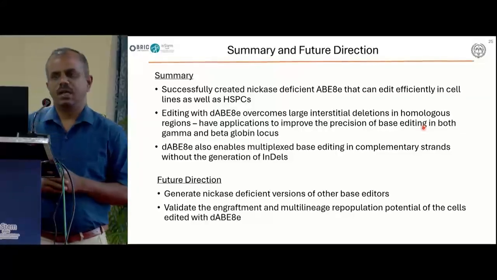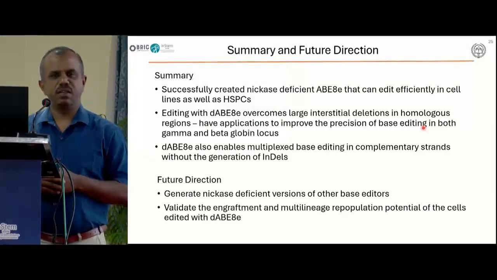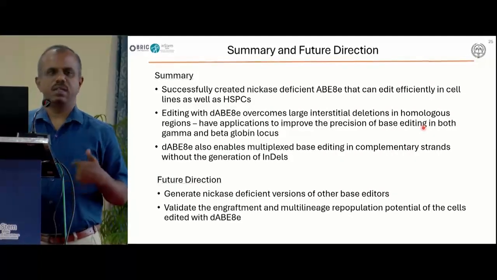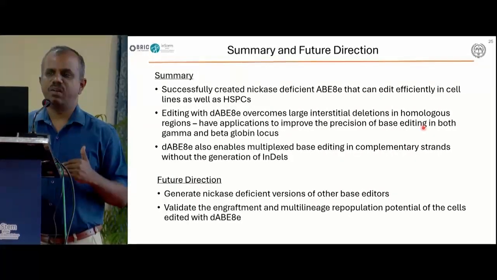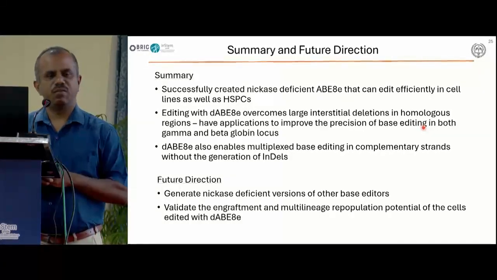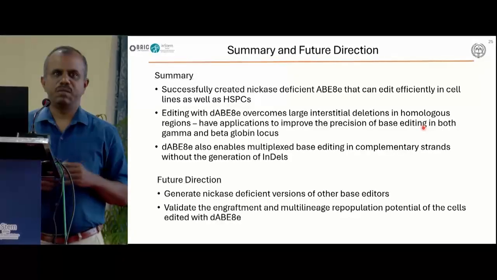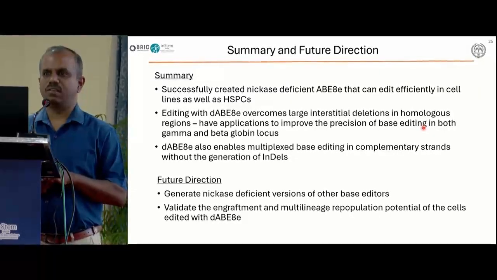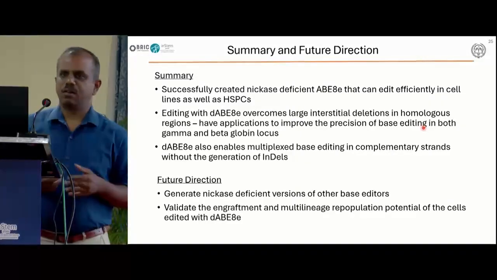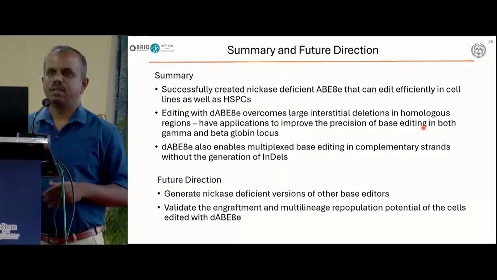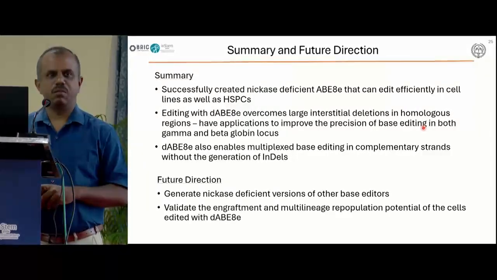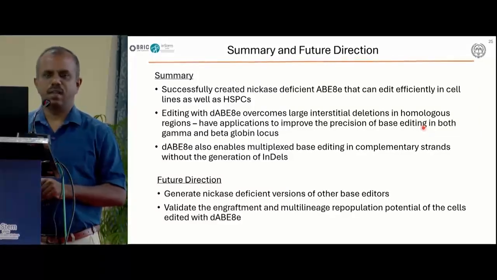So in summary, we have successfully created a nickase-free, DNA break-free base editor that can efficiently edit both cell lines and also primitive hematopoietic stem cells with higher efficiency. And by using this DNA break-free base editor, we can overcome the deletions happening in highly homologous regions like beta globin and gamma globin. This also can be used for multiplex editing, like when used for CAR T-cell therapy. If you want to edit multiple targets, this can be efficiently used without causing any deletions.